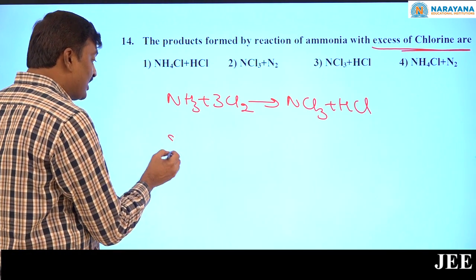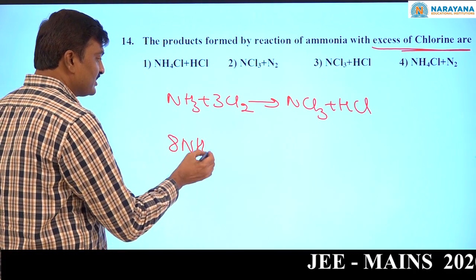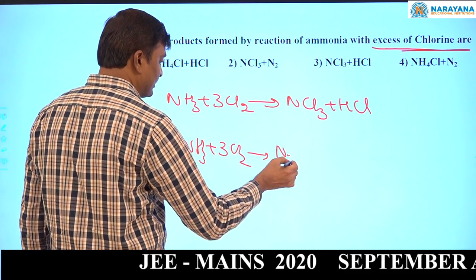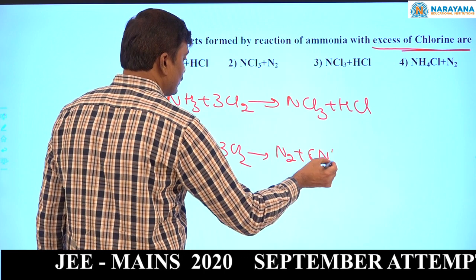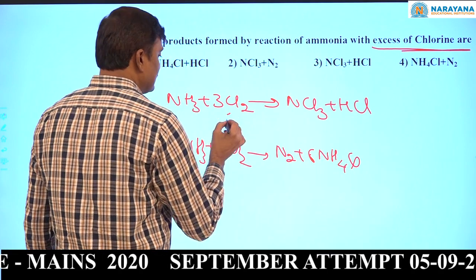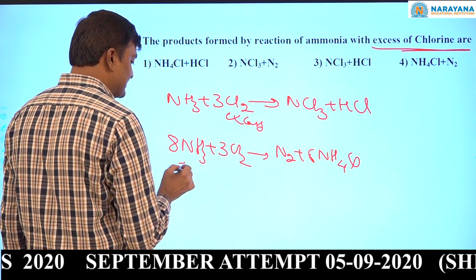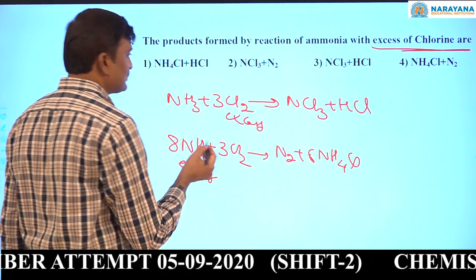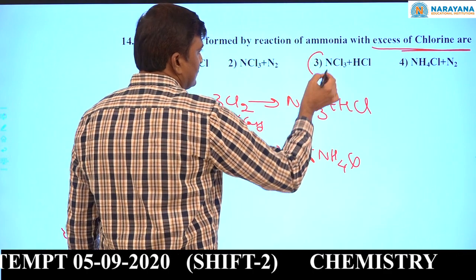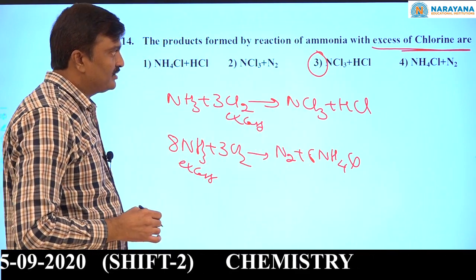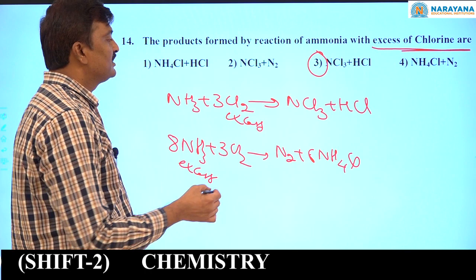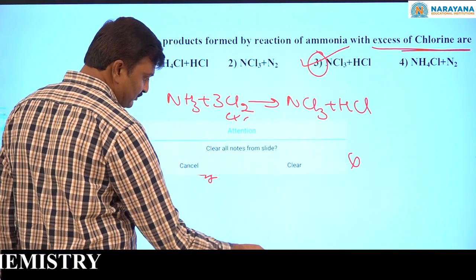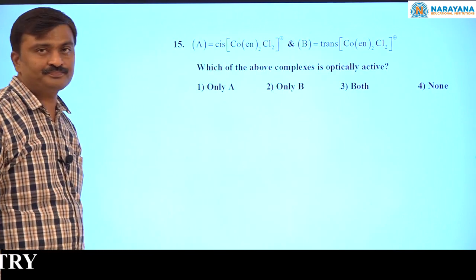If ammonia is in excess, then you will get nitrogen plus ammonium chloride. So you have to check which one is in excess. Excess of chlorine, so the products are nitrogen trichloride and hydrochloric acid. The third option is the correct one. Now come to the next question.